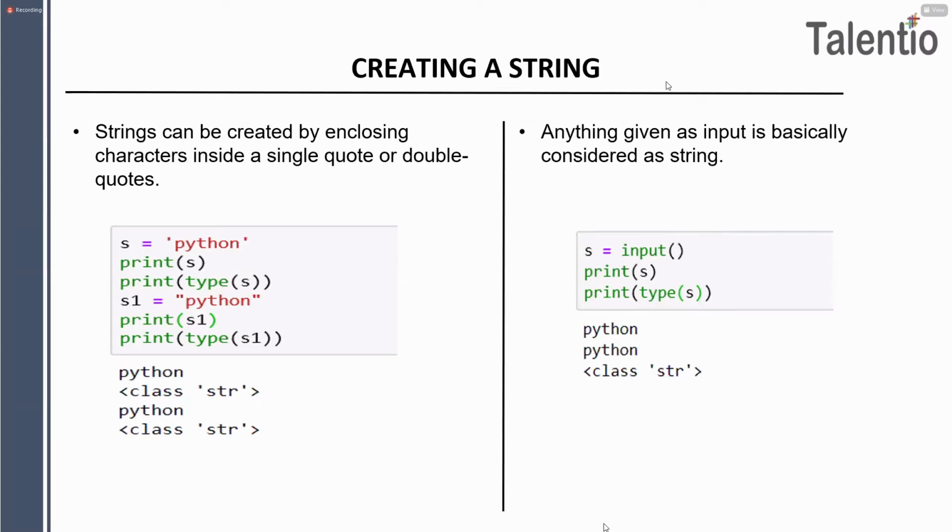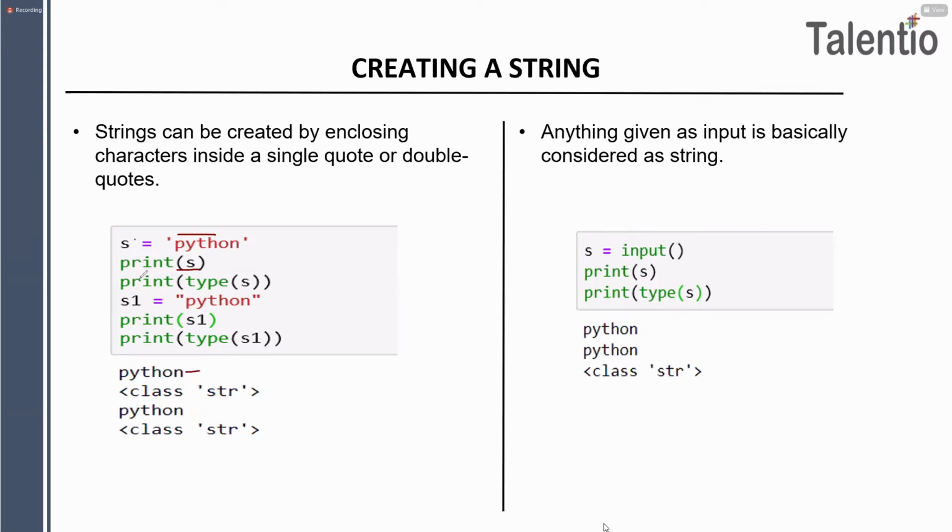Okay, everyone. So here you can see how to create the string. First of all, anything present in single quote or double quote is acting as a string. So here I have created one string in single quote, which is Python, guys, and I assigned it to the S variable. When I want to print my S, what will I be getting? I'll be getting my string, which is Python.